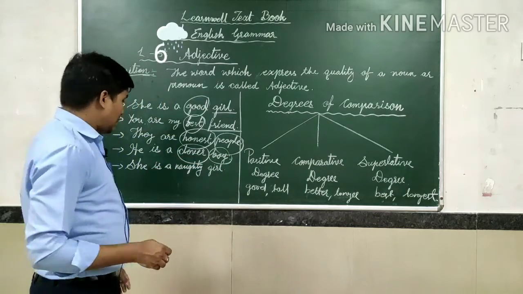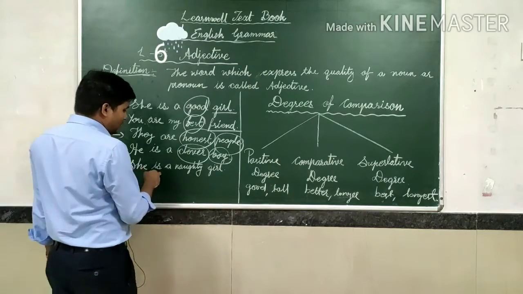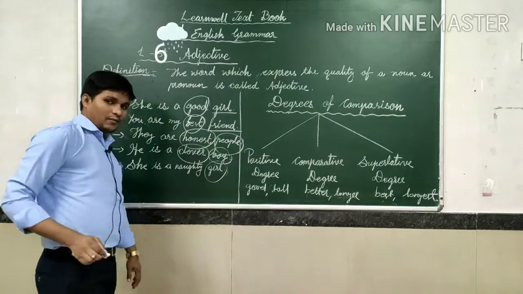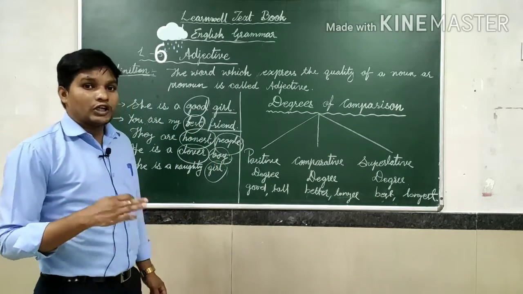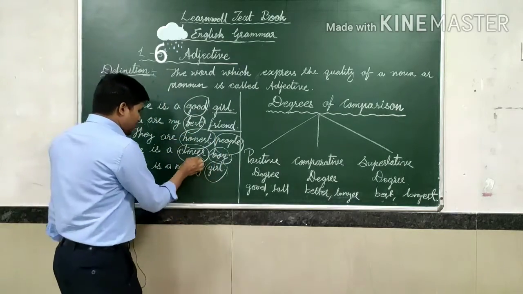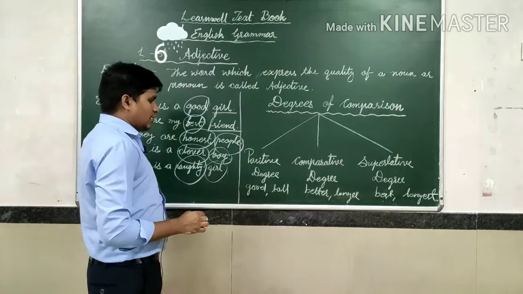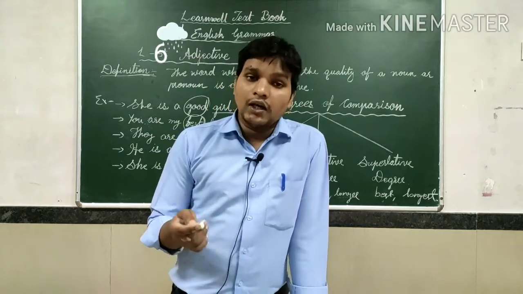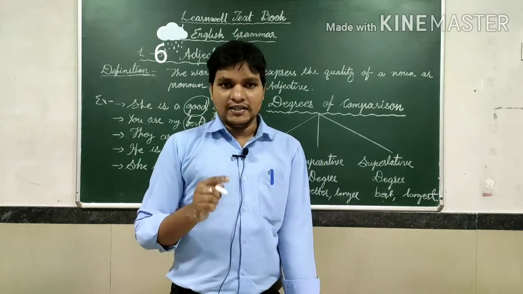He was a clever boy. Next, she is a naughty girl. Generally she is a girl, but what type of girl? Naughty girl. So in this way we can use the adjective in a sentence.